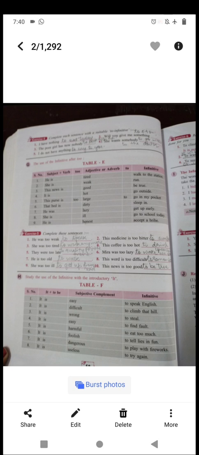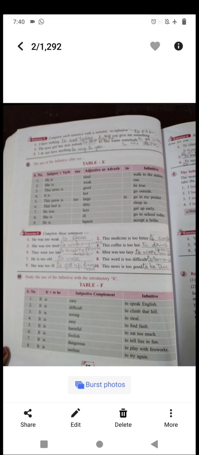The first one, he was too weak to speak. Next, this medicine is too bitter to swallow. She was too tired to work anymore. This coffee is too hot to drink.